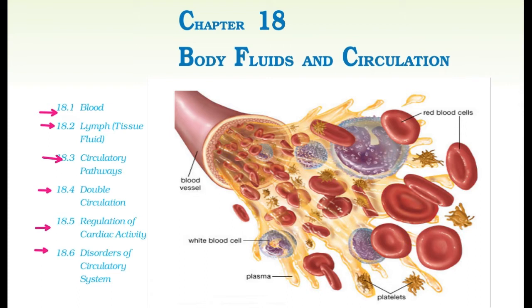Another body fluid called lymph also helps in the transport of certain substances. In this chapter, you will learn about the composition and properties of blood and lymph or tissue fluid, and the mechanism of circulation of blood is also explained herein. So let's move on.